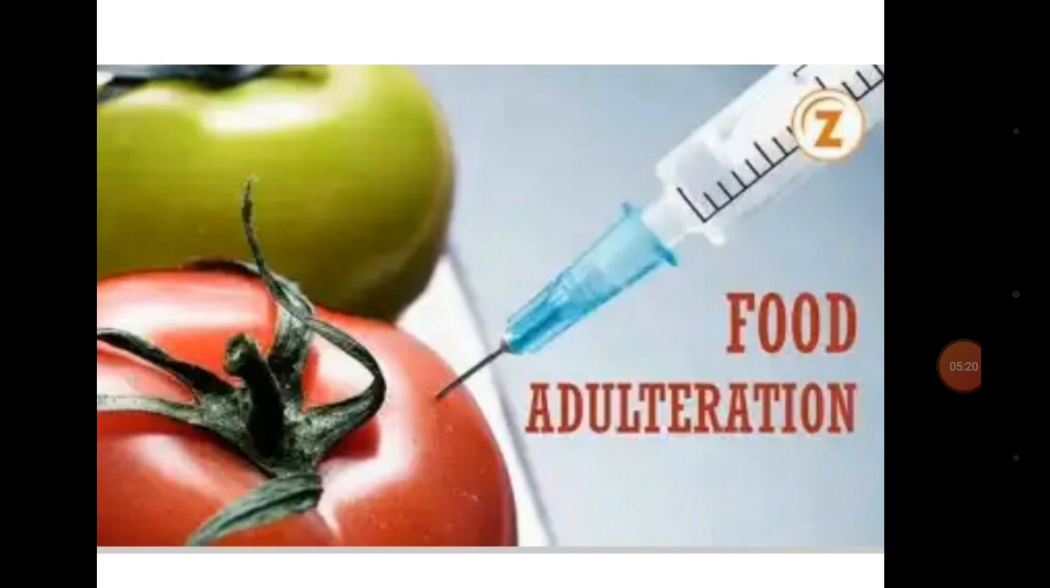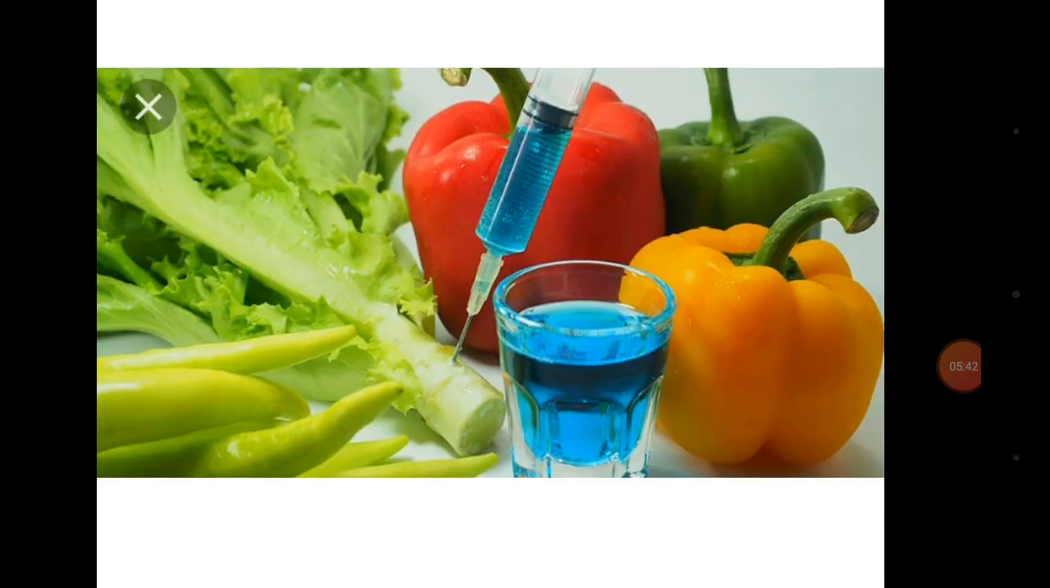You can see this picture. This is a picture of food adulteration. They are trying to inject a particular thing into this fruit. They want to add content that is not supposed to be in it. This is called food adulteration. Then you can see this picture too. They are trying to induce this vegetable. This is called agrochemical induced.